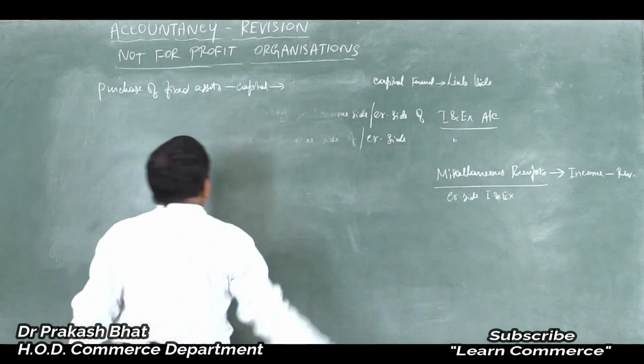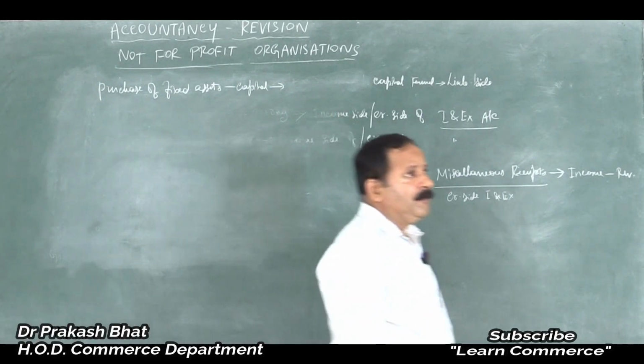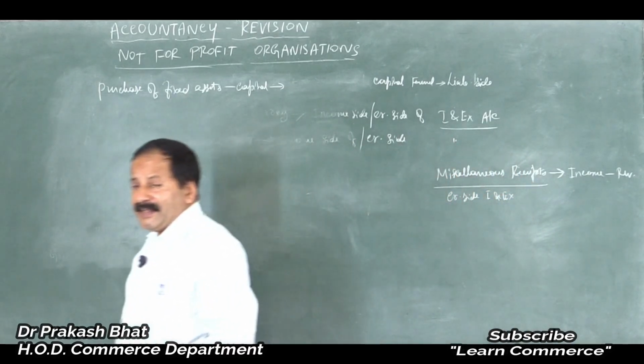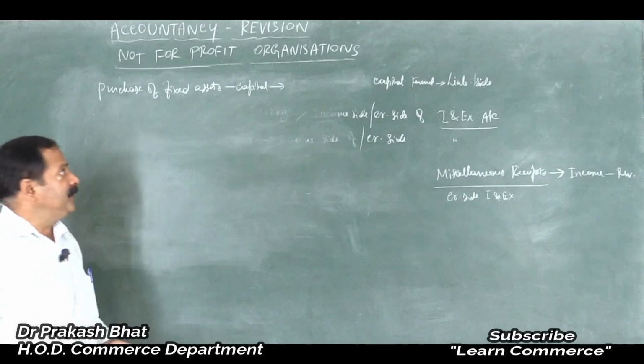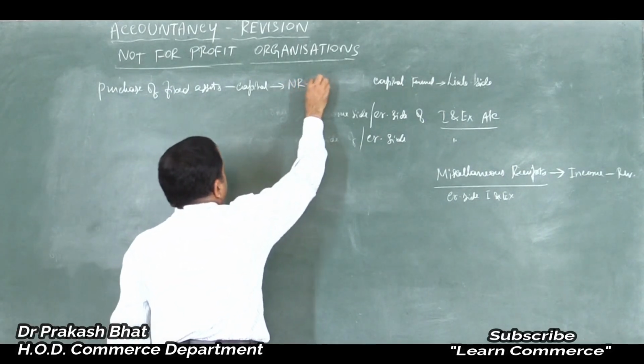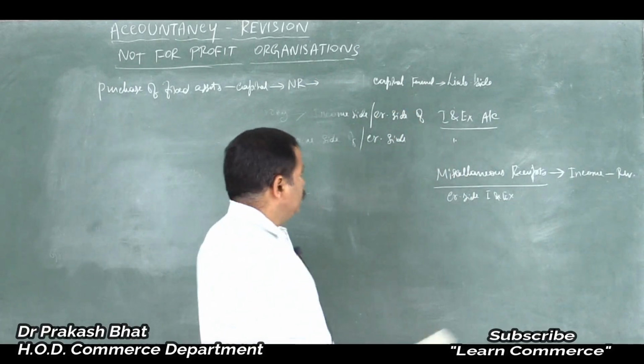And when we purchase fixed assets, we will have to make payment for that. We will spend the amount, it is an expenditure, and it is non-repetitive in nature, non-recurring in nature. So this will find a place on which side of the balance sheet?